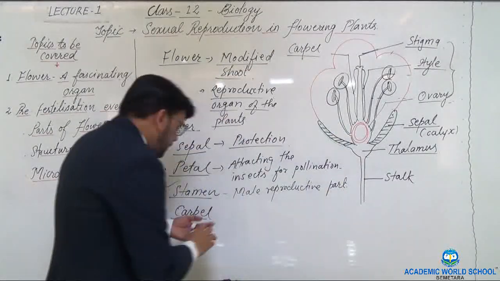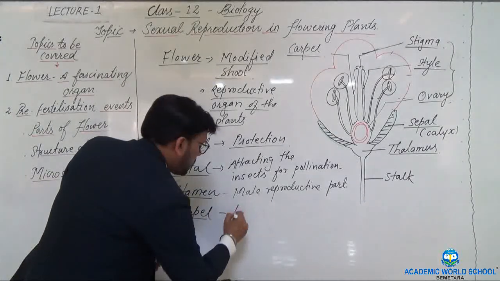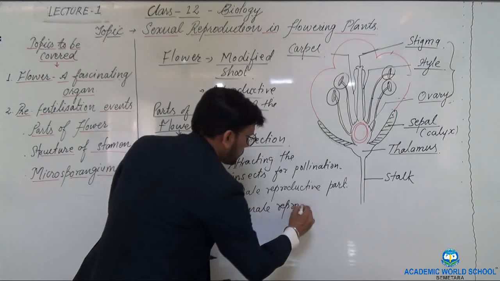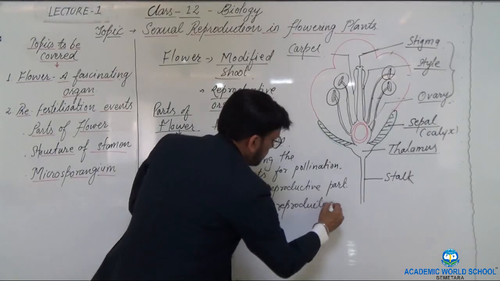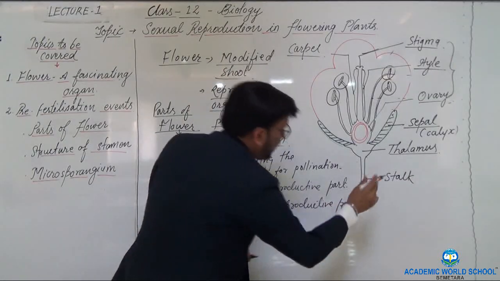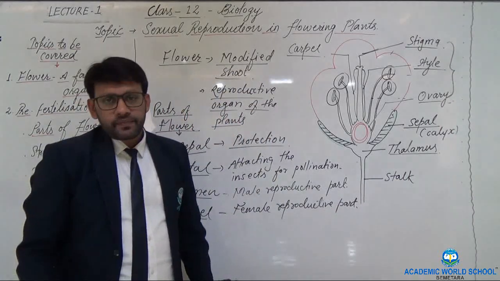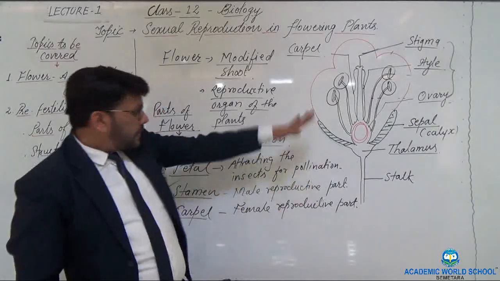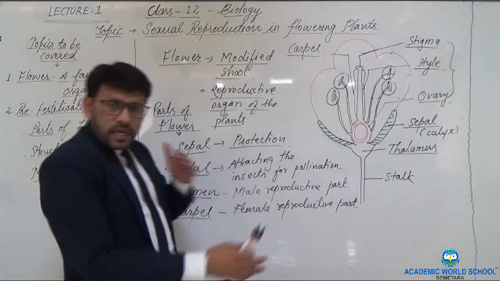So the carpel is what? It is the female reproductive part of the flower. So hope this is clear to you, the different parts of the flower. I am repeating it.